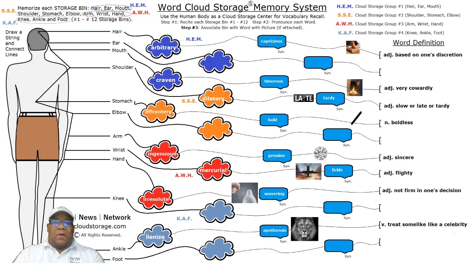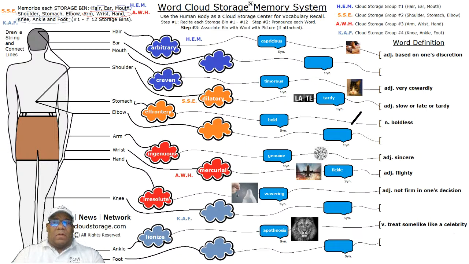Arbitrary is in the hair storage bin, and if you recall from our previous lessons, we have 4 different storage groups and 12 storage bins as part of our word cloud storage memory system, where we assign words to different parts along the human body in a way to increase the association between the word and the picture.